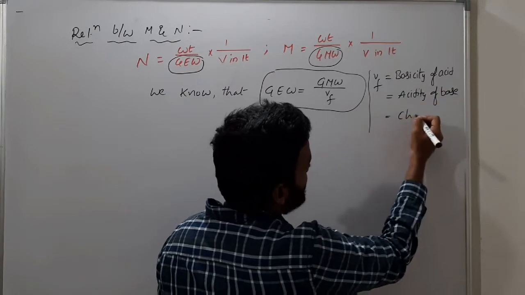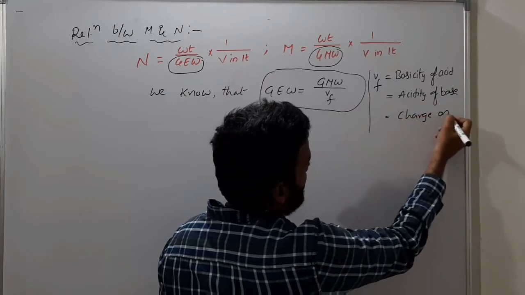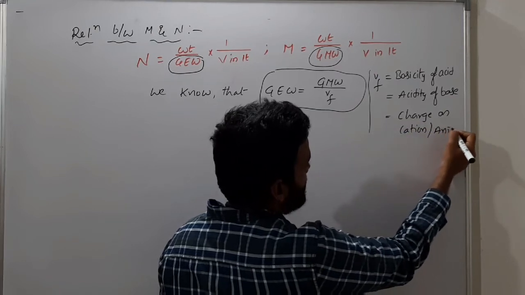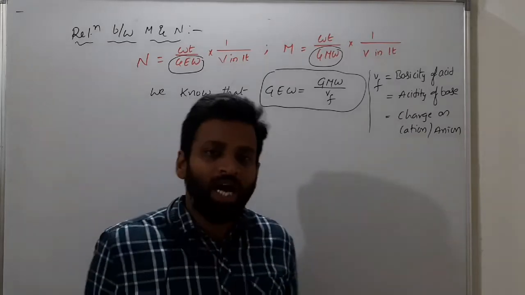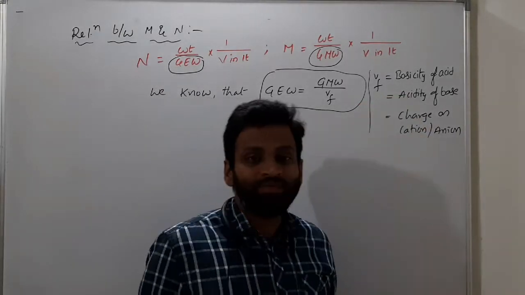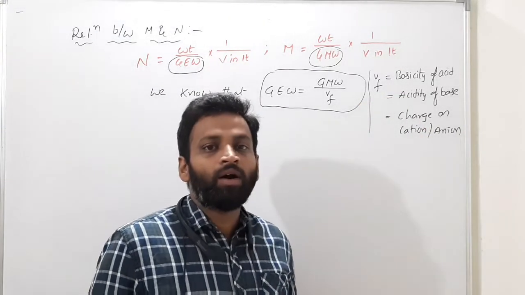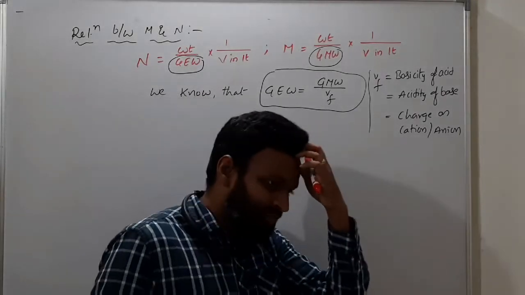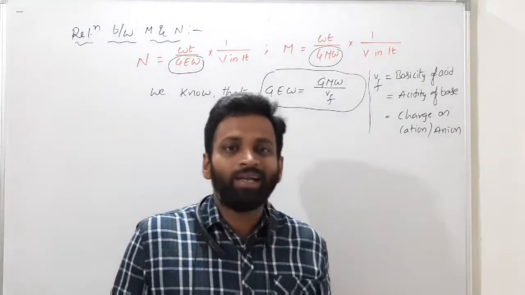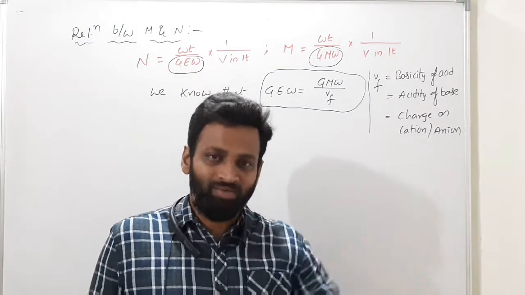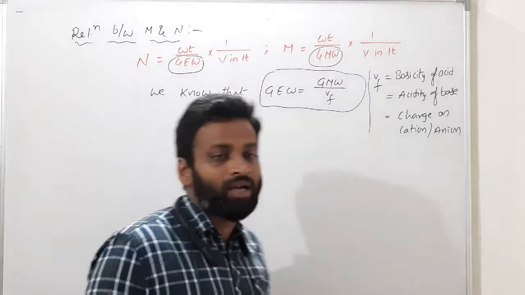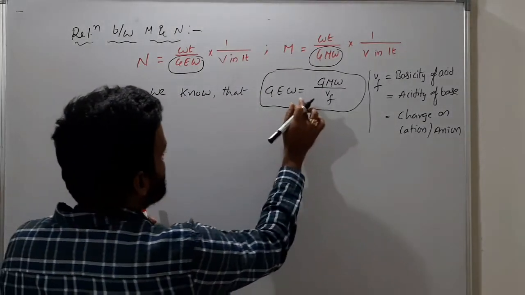Valency factor is the total charge on the cation or anion. So valency factor means basicity of acid, acidity of base, or charge on cation or anion.